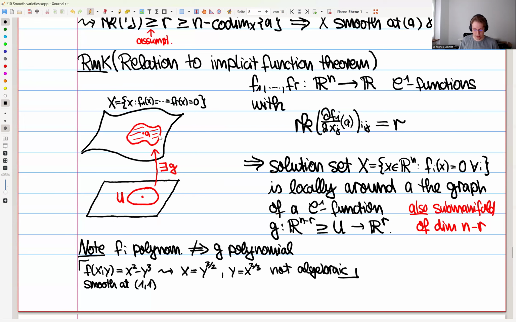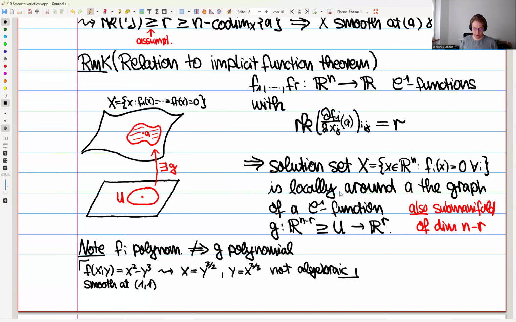then somewhere here you have this solution set, all of these equations vanishing. Here you have this point A. If this rank is R, then the claim of the implicit function theorem is that the solution set is locally around this point the graph of a C^1 function G from some open subset of R^(n-r) to R^r. And this function G is implicitly defined by these equations.